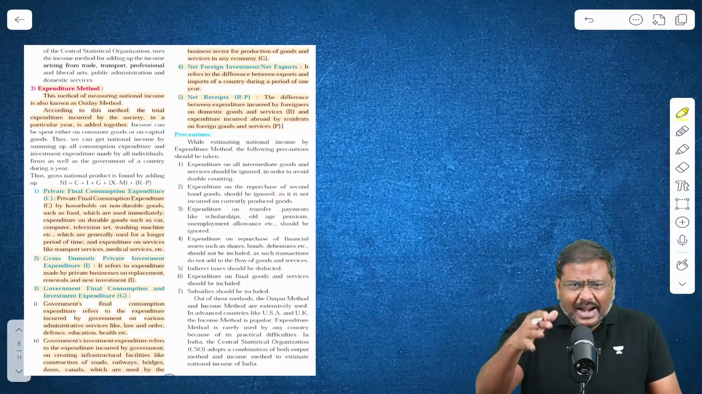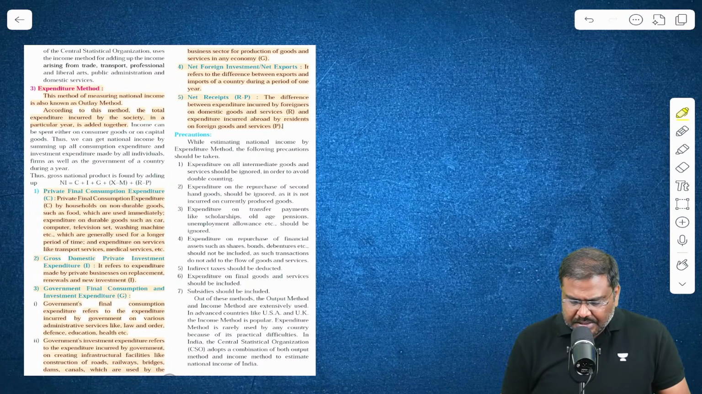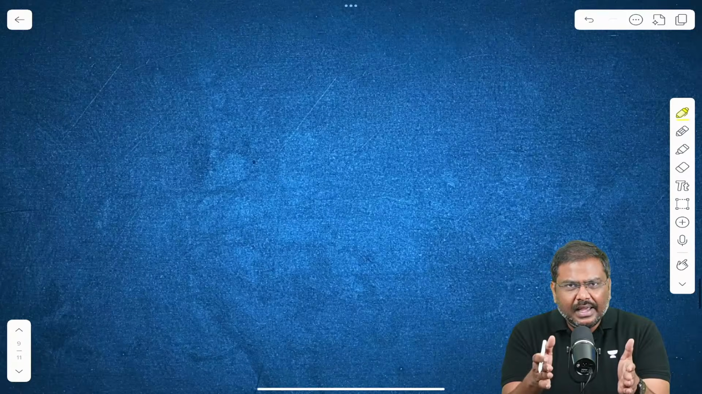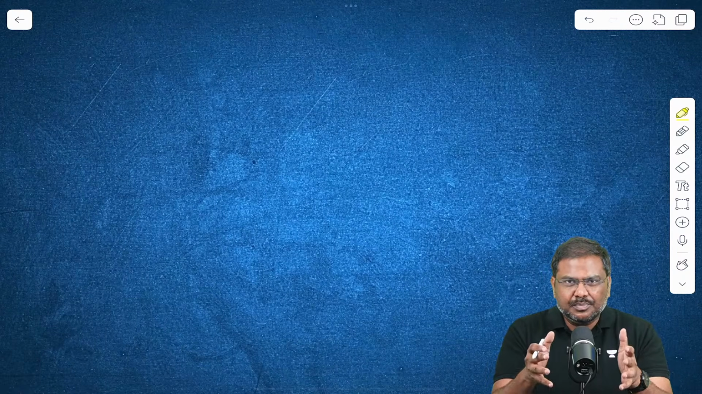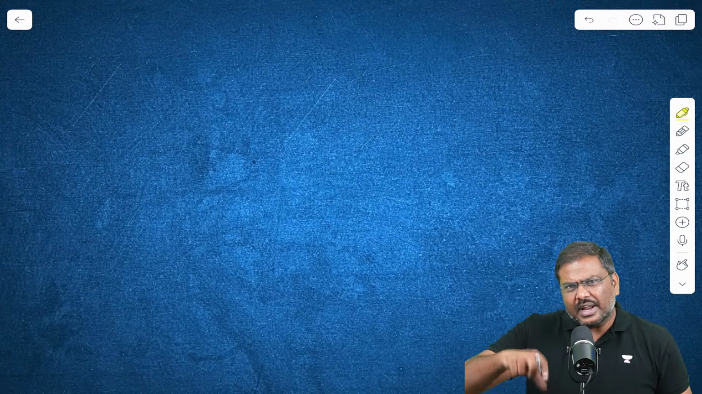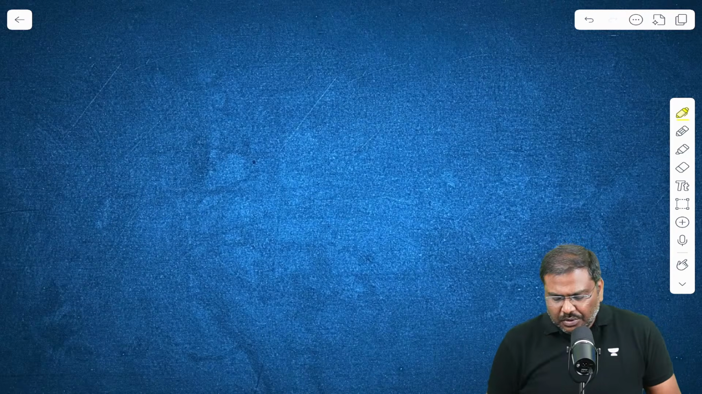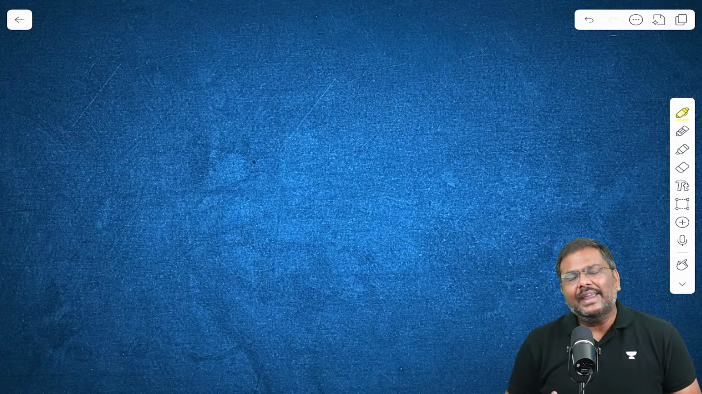Now, in addition to this, the pictures I've given are from the textbook of class 12th of the Maharashtra board. One of the chapters is on national income. I've highlighted the important points. You can use it. Now, in addition to GDP, there are other types of indicators as well.